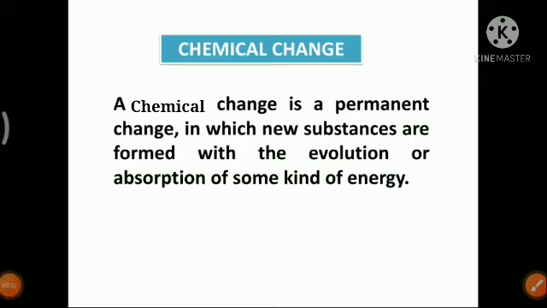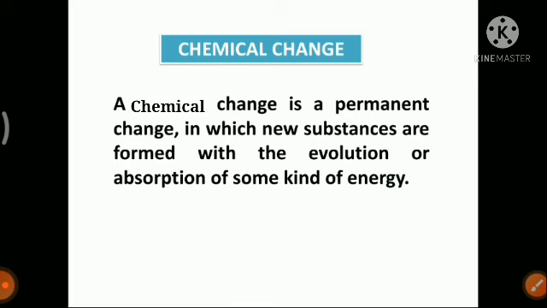Hello students. In the previous class we looked at some examples of chemical change. Today we are going to see what a chemical change is, look at the definition, and then try to understand the definition with some examples. So first, what is a chemical change?